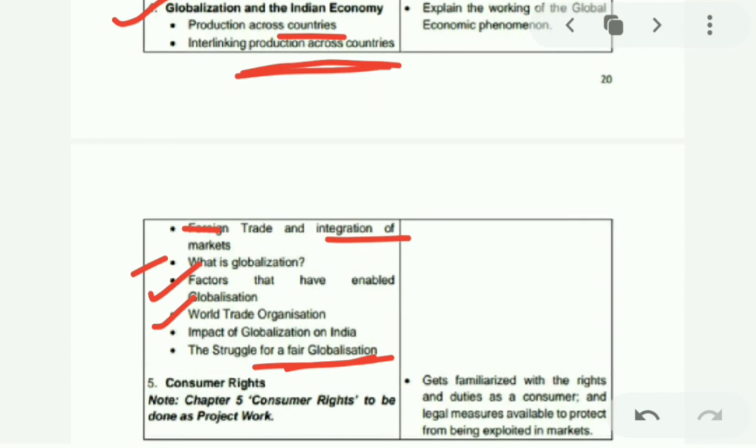Chapter 5 is consumer rights. Here the rights of the consumer we will be studying. Here also a note is mentioned, chapter 5 consumer rights is to be done as project work. This is to be done as project work. As you can see, no note is mentioned here, so this will also come in the board exam. Apart from that, the project work will be done from this chapter.